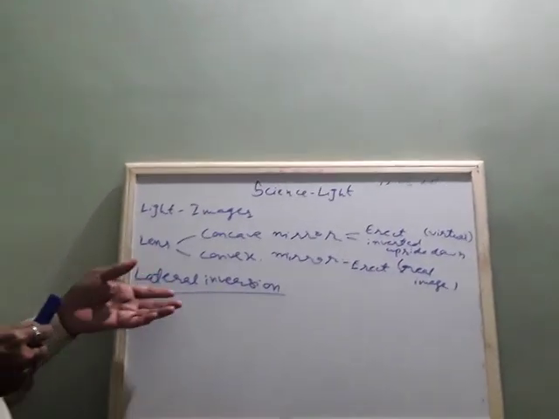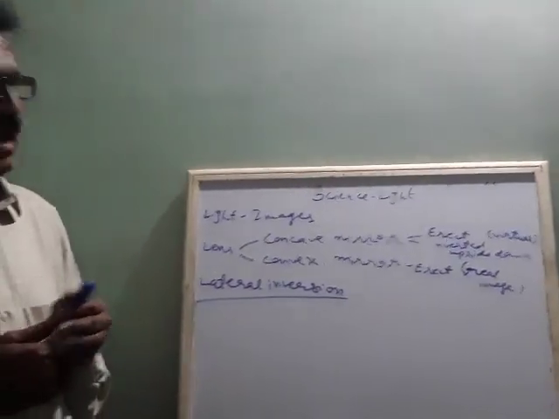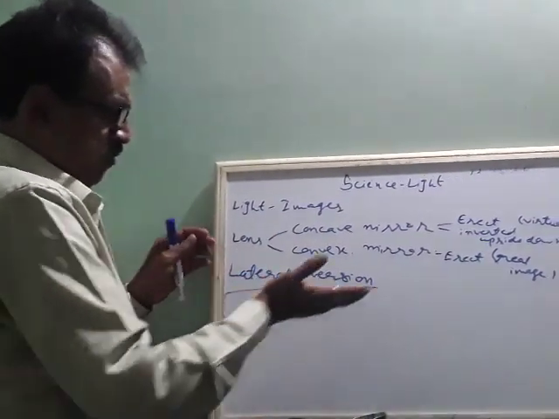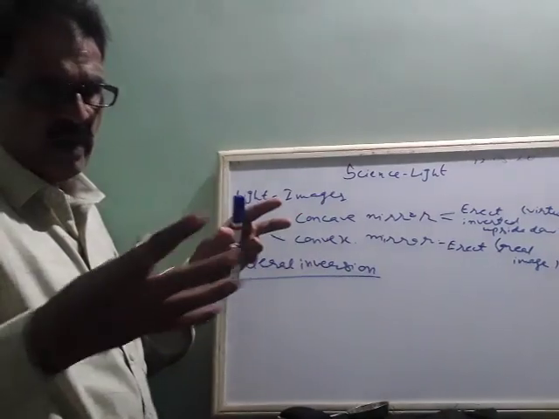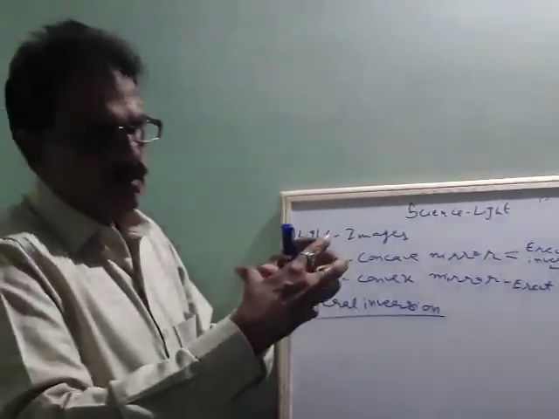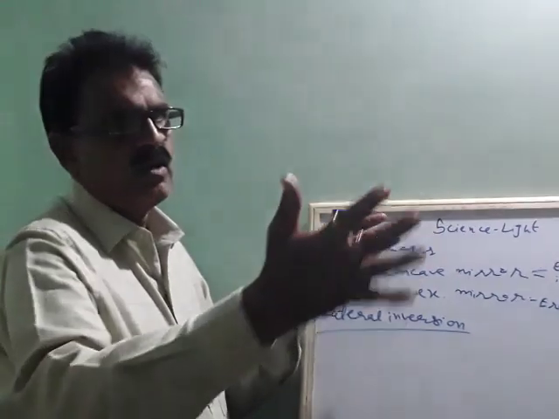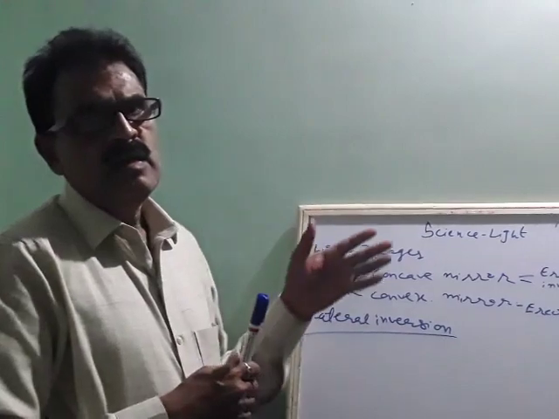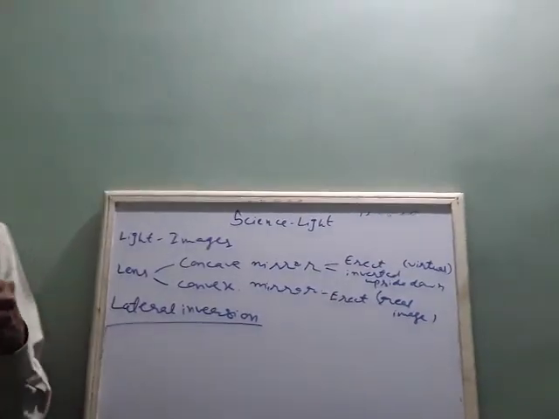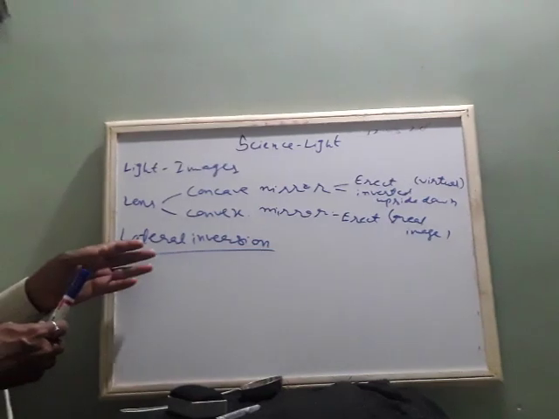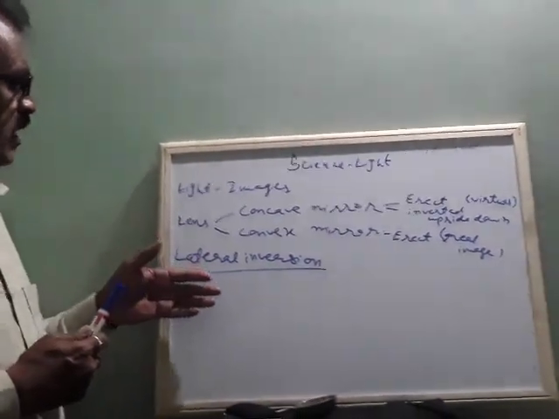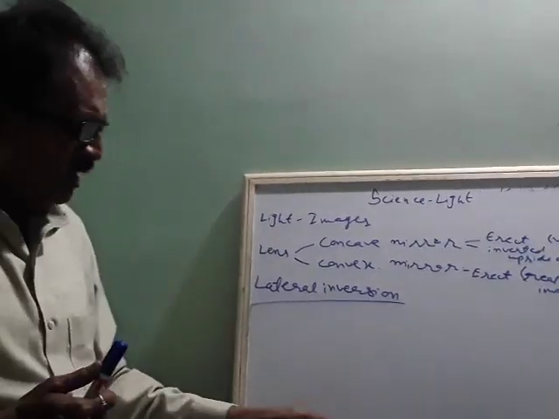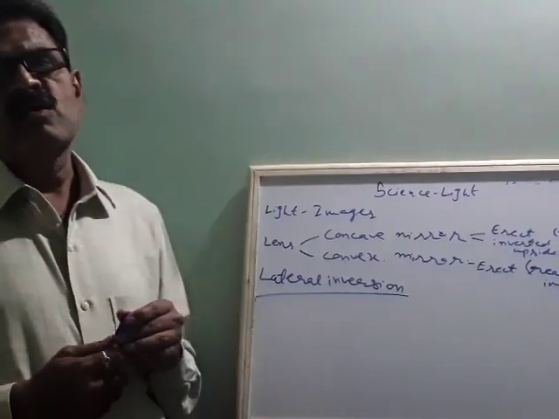Okay. So in the same case, suppose you make one chessboard and in between the chessboard you keep one plain mirror, just a plain mirror, and keep one object and try to find out what happens. Move the object from near to the mirror, far from the mirror. So they will come to know what image is really formed by the plain mirror. Okay. Now, after lateral inversion, we try to find what are the multiple images. See, before that we will try to find what reflection actually is, which I told.